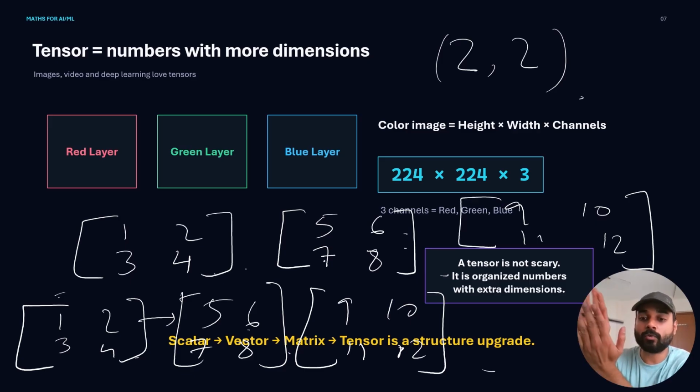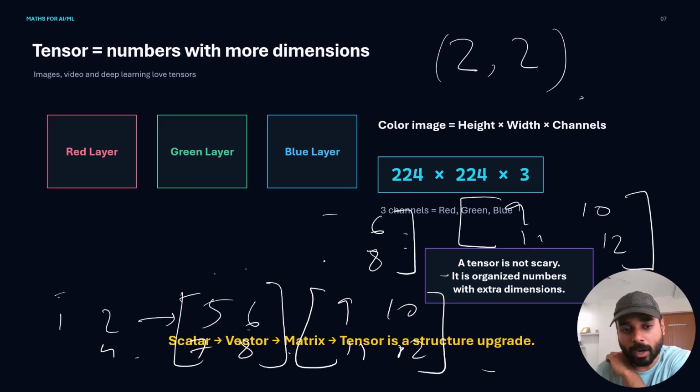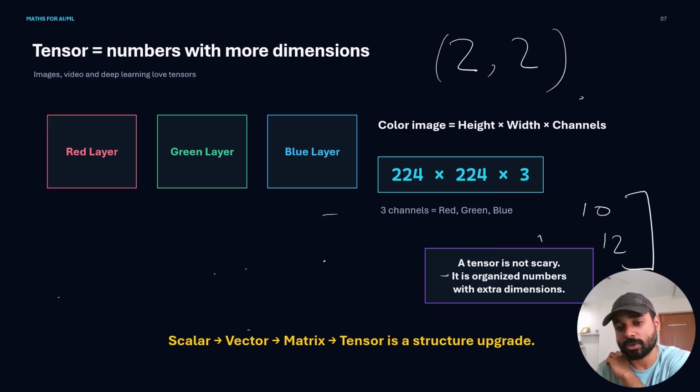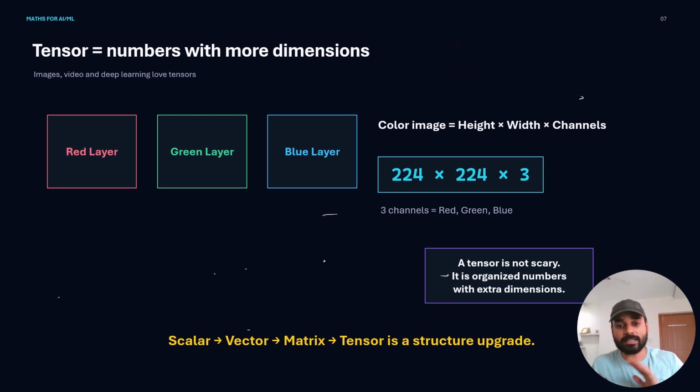Okay, so one matrix over the other. So this is a tensor, but you might have a doubt. I understood the shape and how a tensor looks, but what is the need of stacking these numbers? Where is it used? Basically, where are tensors used? Matrix we understood, number of students and their features, that's fine. But where do we use these tensors? Tensors are mostly used for images and videos.